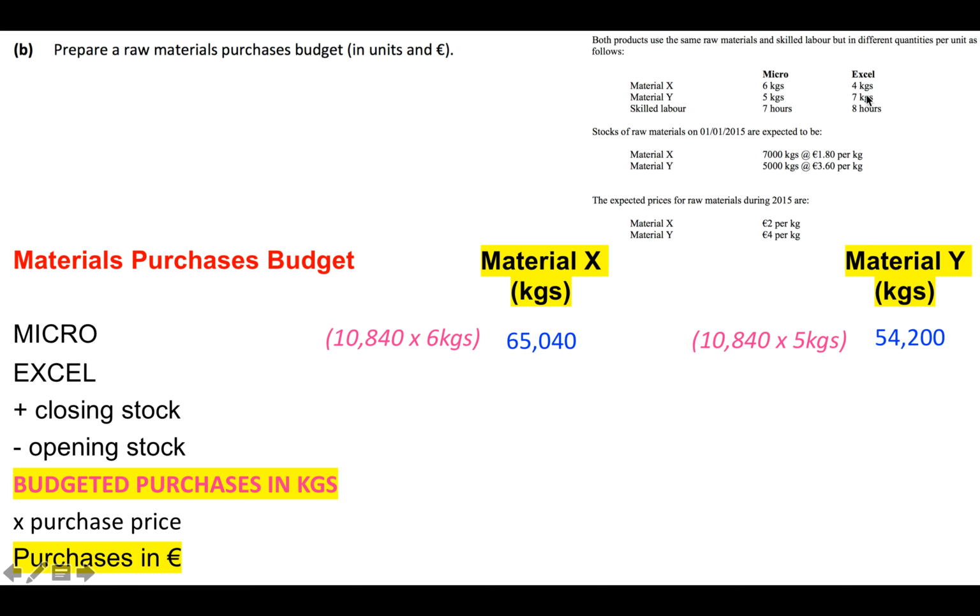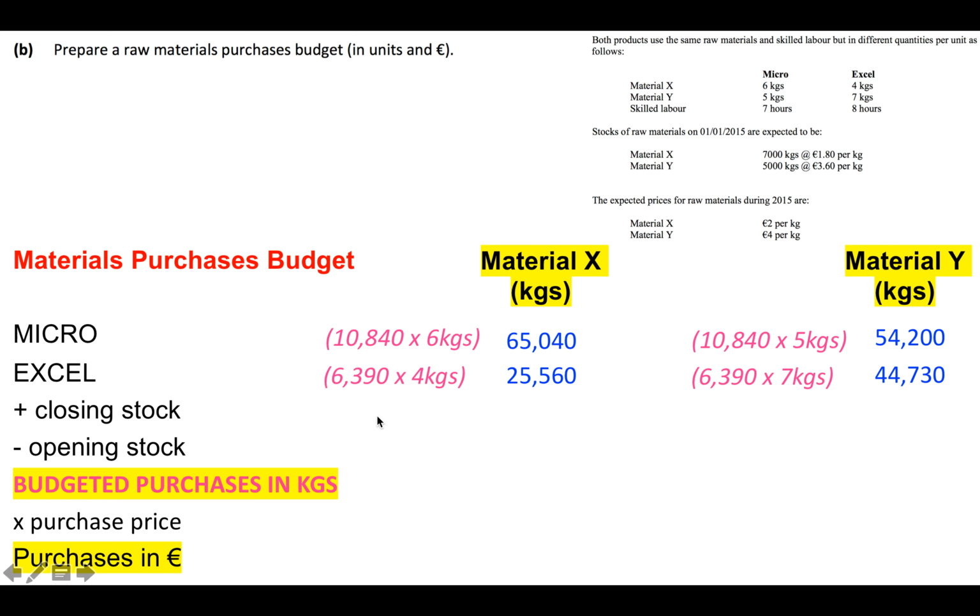Excel needs 4 kgs of material X. So for Excel, we need to make 6,390 units by 4 kgs. That is 25,560 kgs. And then for Y, it is 6,390 units multiplied by 7 kgs per unit. So material Y, we need 44,730 kgs of Y to make the Excel.